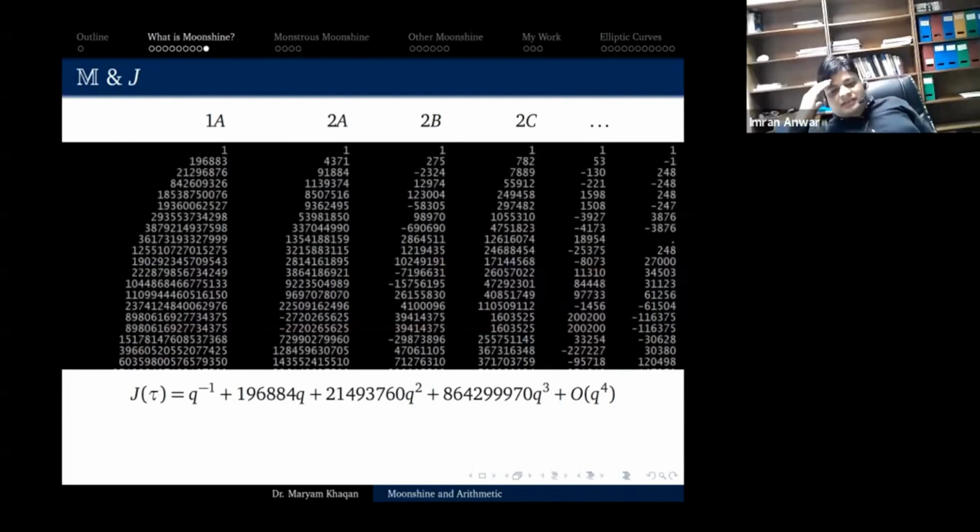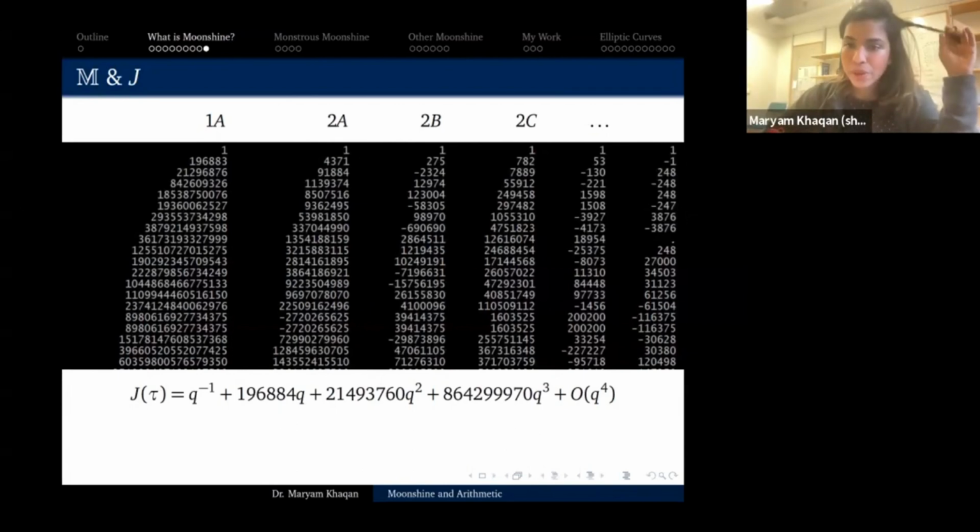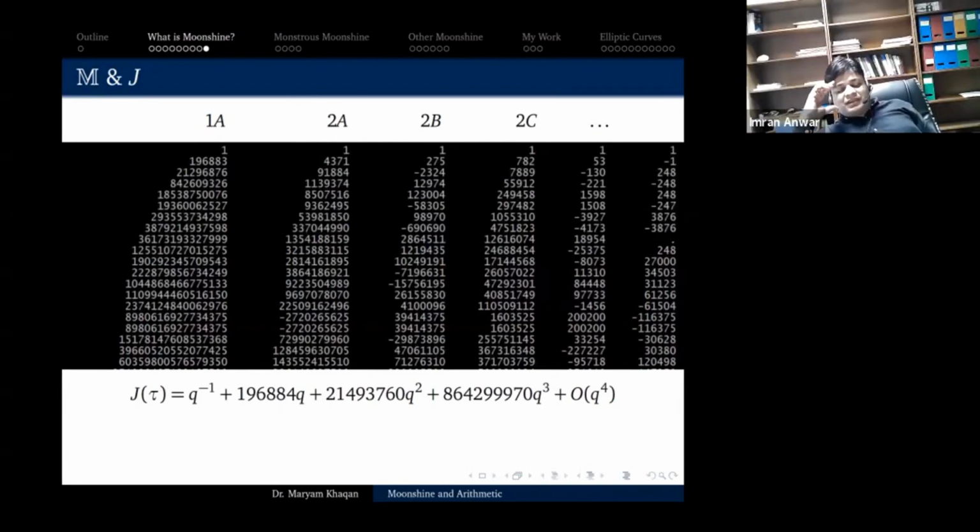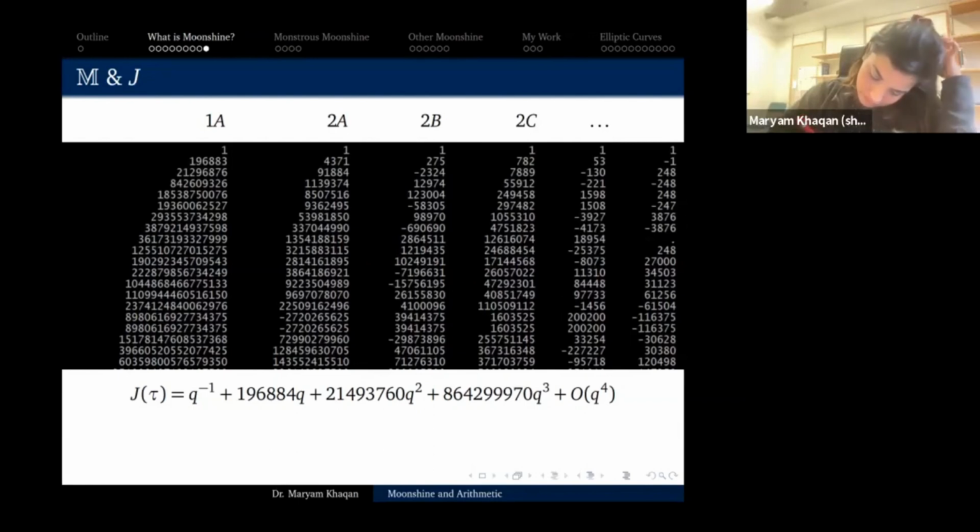I didn't pick that, the power of Q, how the things are moving. So where is the constant term? Oh, the constant term is just 0 in this case. For the J function, it is 0. Can you explain a little bit about how these coefficients are appearing here? How do you write a Q series?